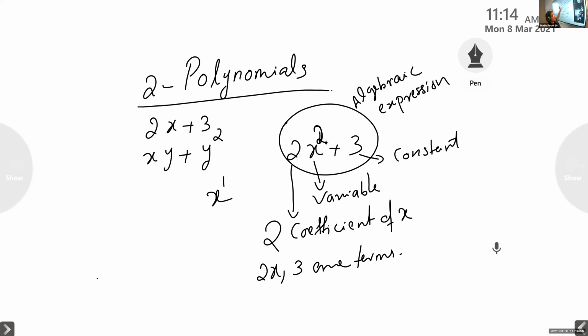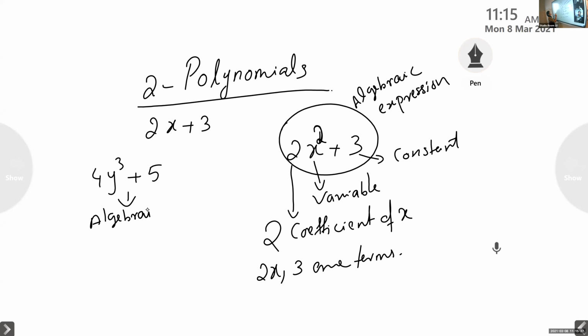Okay, clear what is an algebraic expression? I will give one more example. Give me one more example, not this 2x plus 3 with only one variable. Give an algebraic expression whose power is 3. Anybody? 4y cube plus 5. Yes, 4y cube plus 5. It is an algebraic expression.